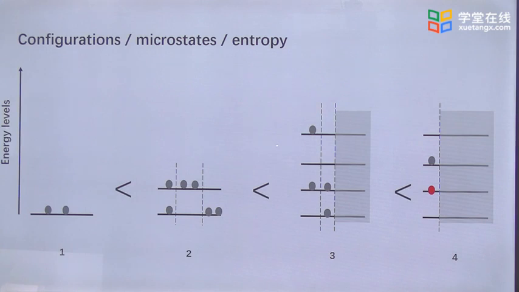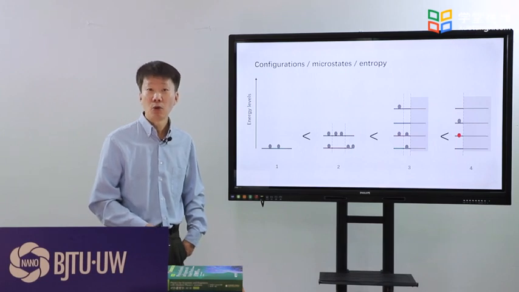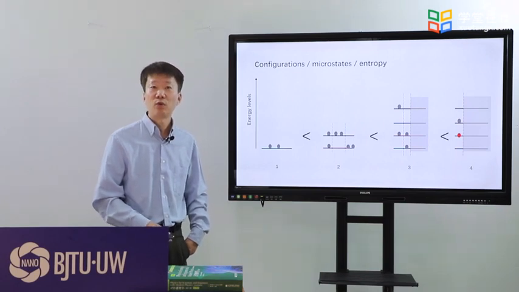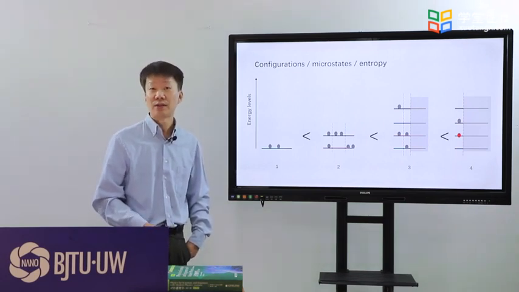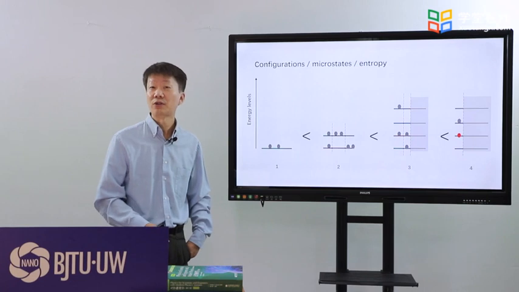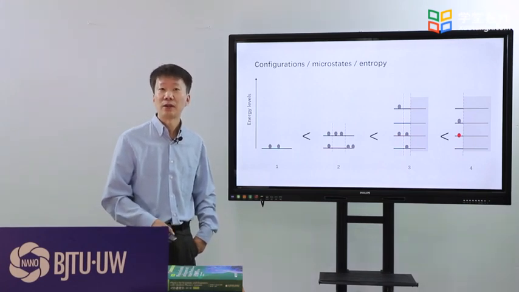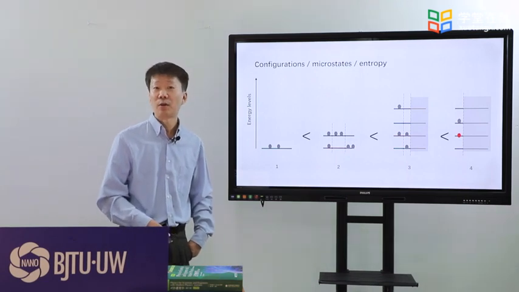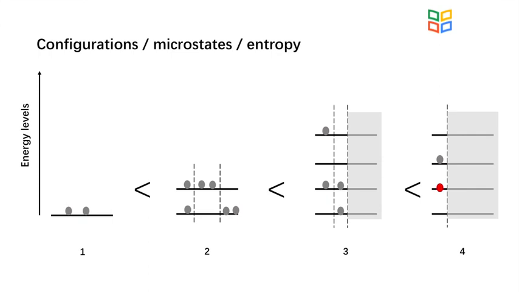For a given macroscopic system, for example, a system of gas molecules, we use n, number of moles, T, temperature, P, pressure, and V, volume, to characterize it. But at the molecular level, microscopically, each molecule has its own kinetic energy and potential energy that are different from others. From the point of view of microscopic configuration, each molecule is distributed at a certain energy level.